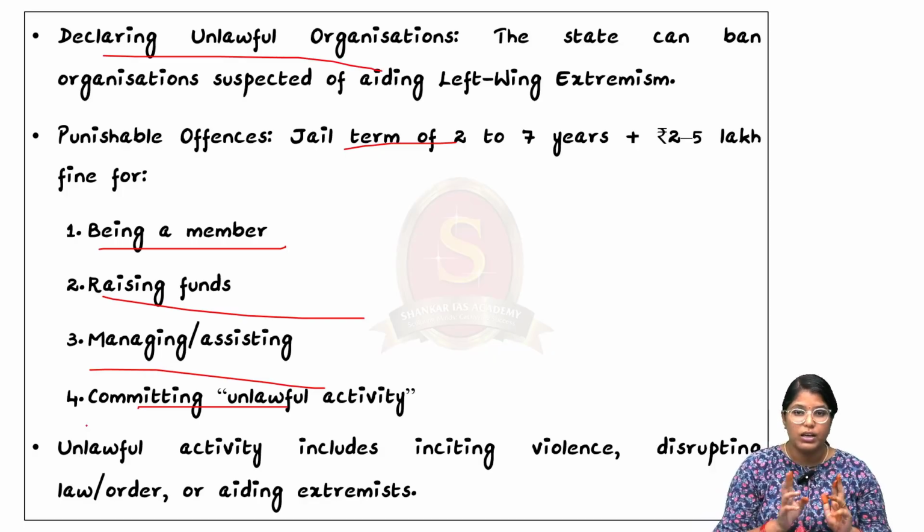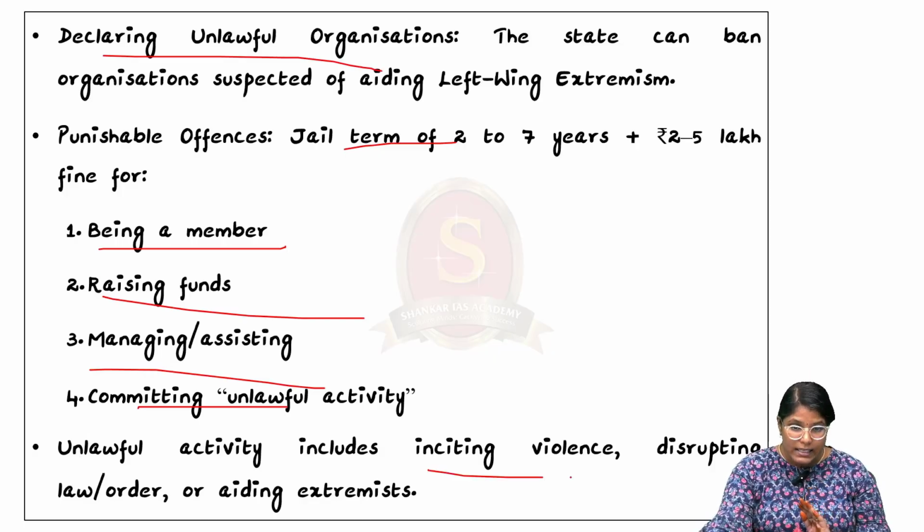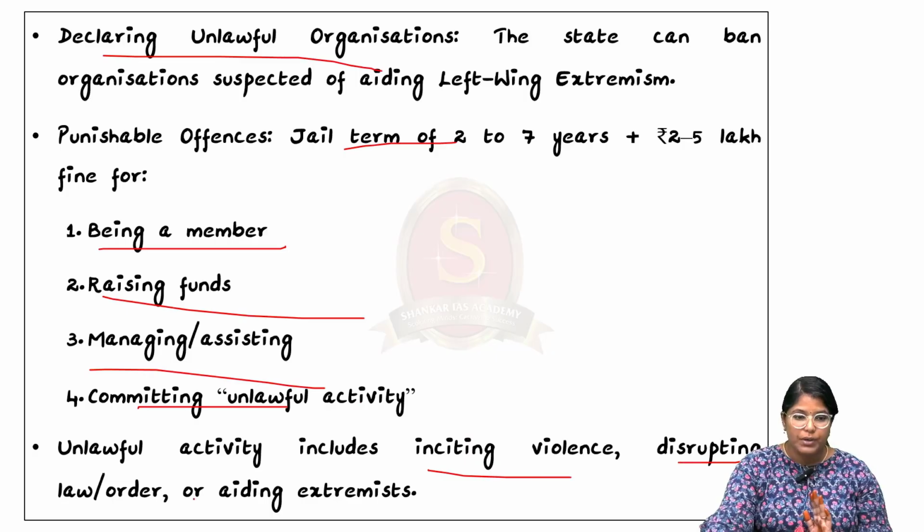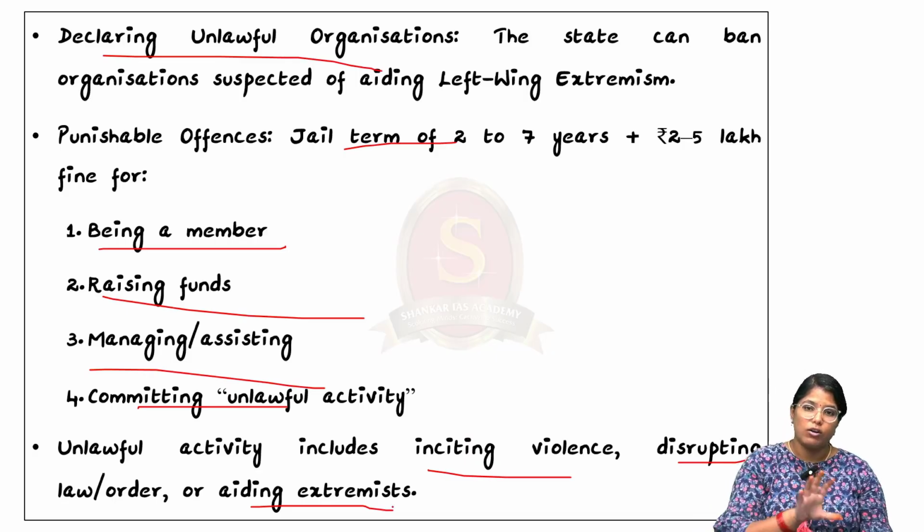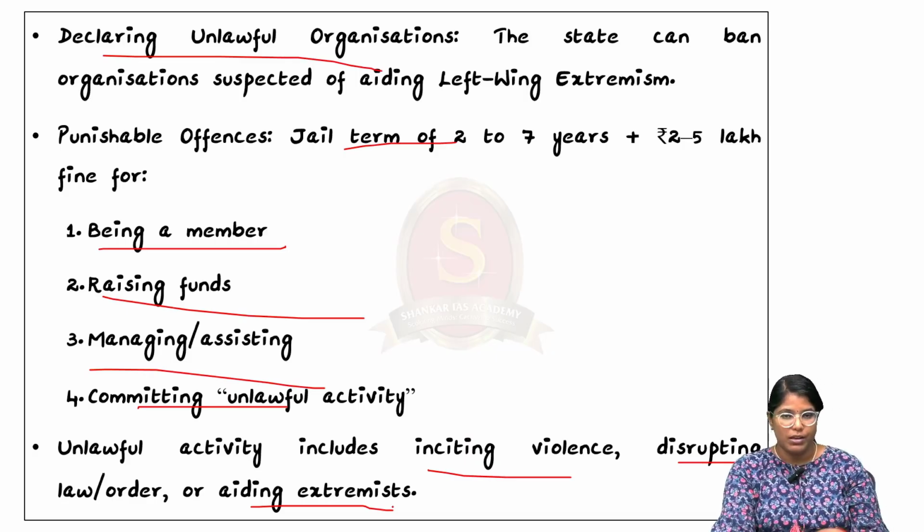This definition will include inciting violence and disrupting law or order, or aiding extremists. So all these will come under the unlawful activities definition. Now make note of all these. We'll see about them and the challenges.